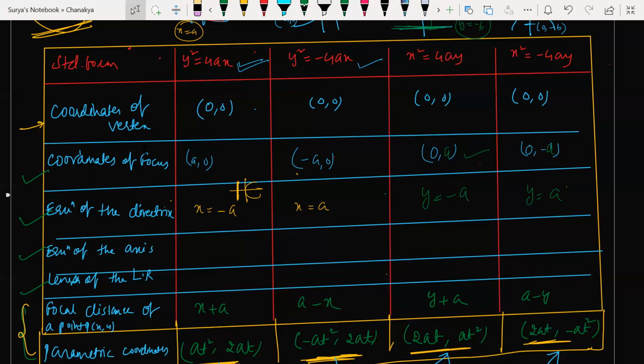What is the equation? Are you able to imagine what is the equation of the axis? No, sir. What is the equation of the axis? Equation of the axis. What is the axis of this parabola?